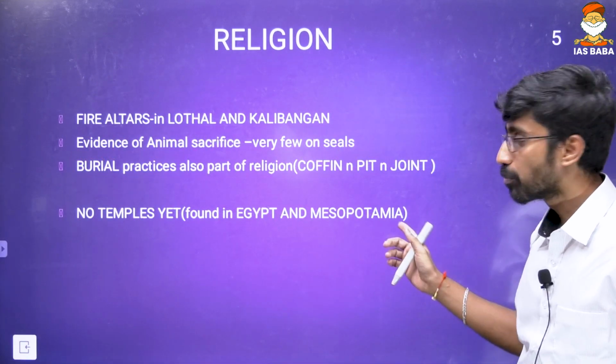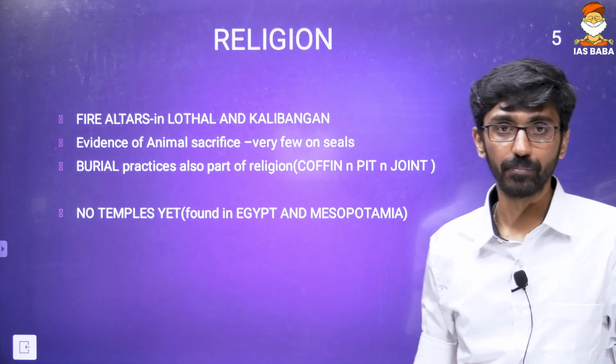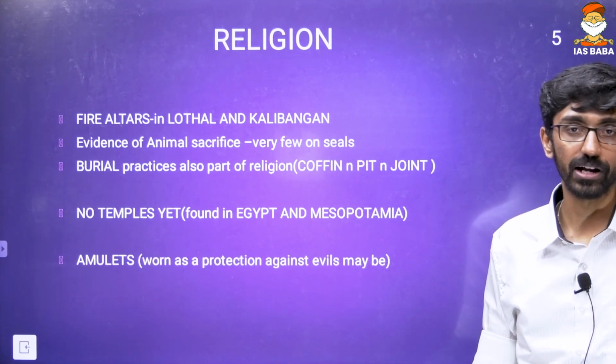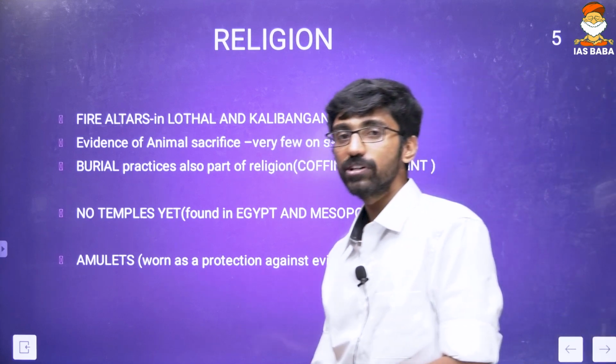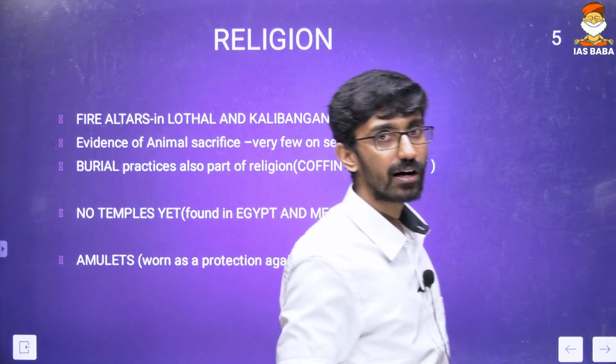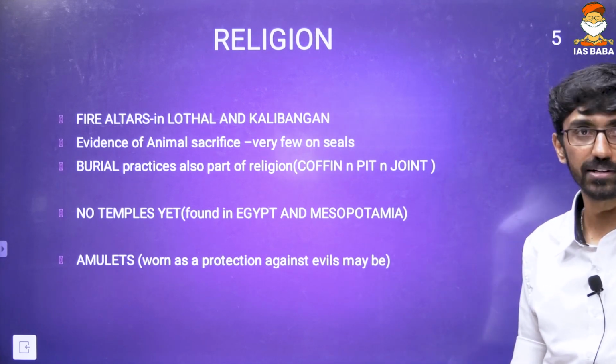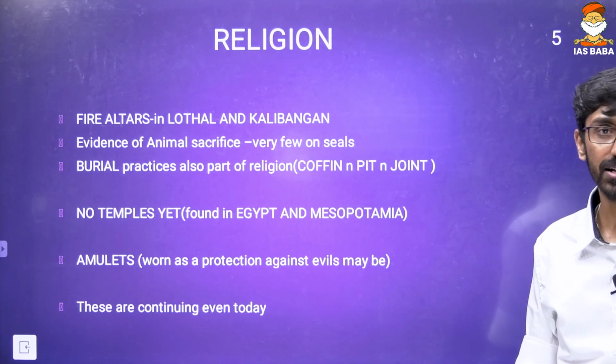But in Egypt and Mesopotamia, which were contemporary civilizations of Harappa, there was the existence of temples, but not in Harappan civilization. And they have also been known for using certain items to ward off evils. They used amulets, that is tabiz, as we say. So that is wearing tabiz on the neck as well as on the hands, and that kind of evidence is also there in Harappan civilization.